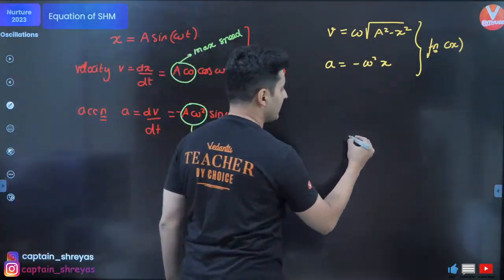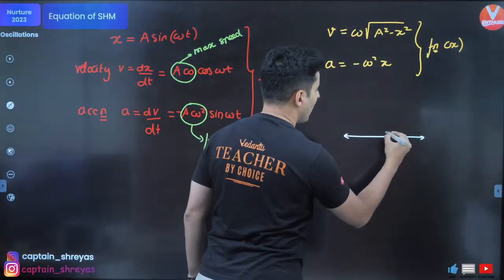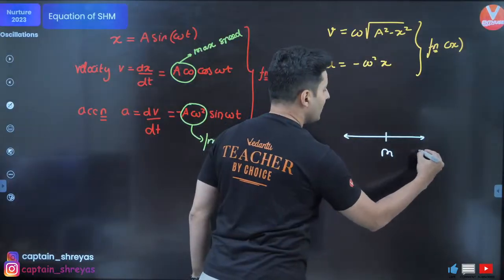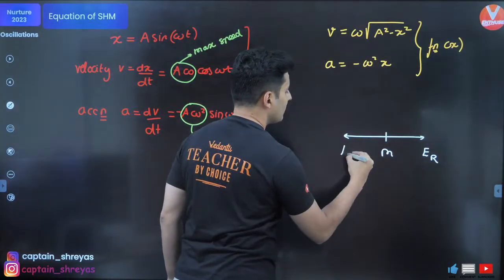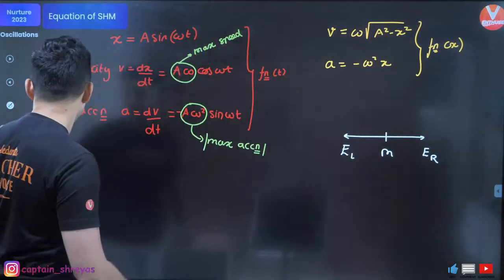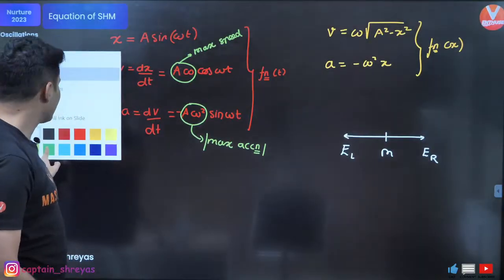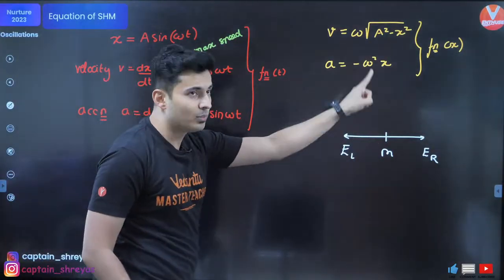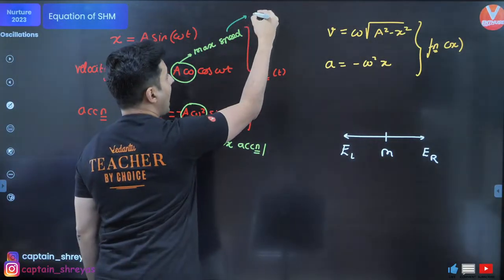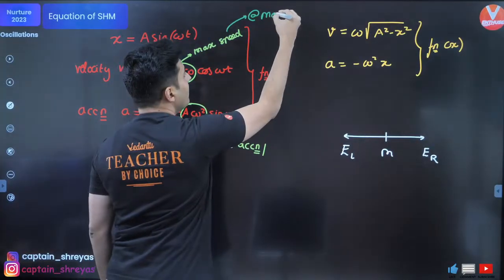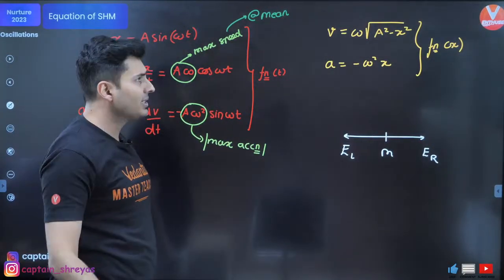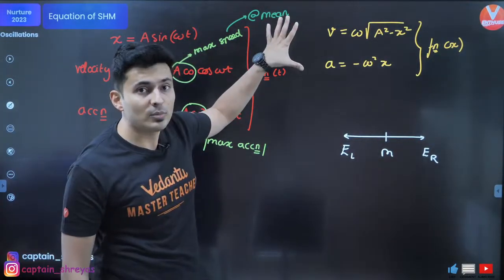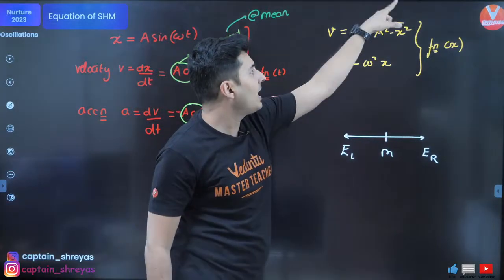When you have a SHM like this, this is your mean, this is your extreme right, this is your extreme left. Where do you think the speed is maximum? The speed is maximum at the mean position. You can try this out. If velocity has to be maximum, this term has to be maximum.